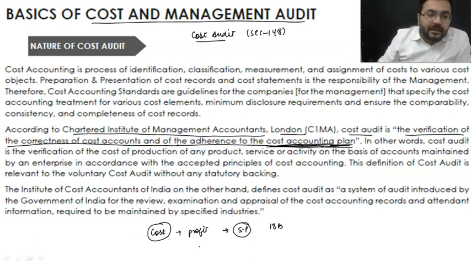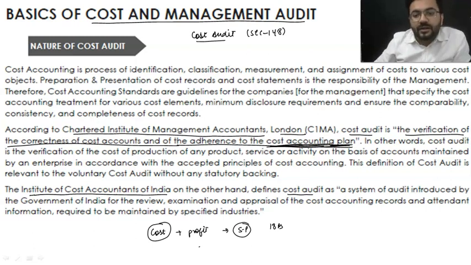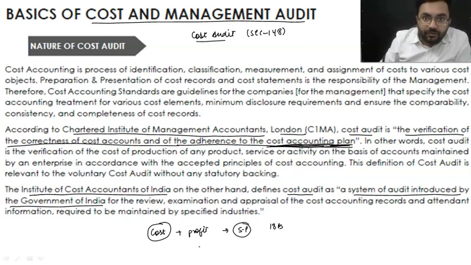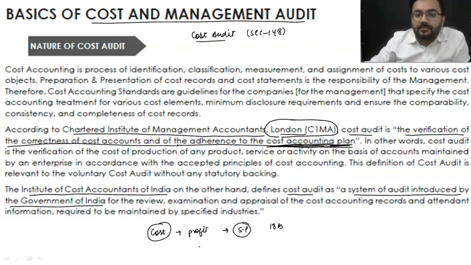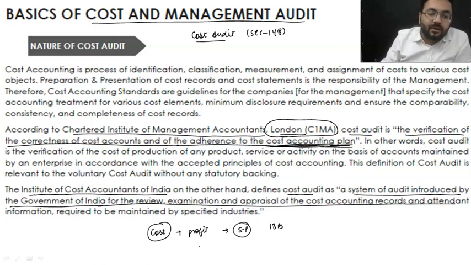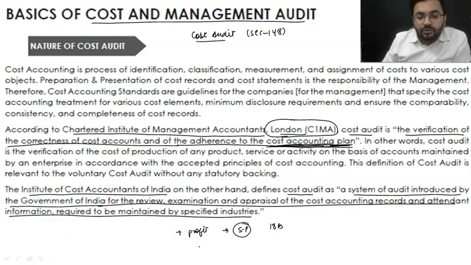Now the next is, you may get this kind of question in an MCQ or true and false. The Institute of Cost Accountants of India has said that cost audit is a system of audit introduced by the Government of India. Over here we are talking about India. It is for review, examination and appraisal of cost accounting records and attendant information required to be maintained by the specified industries.